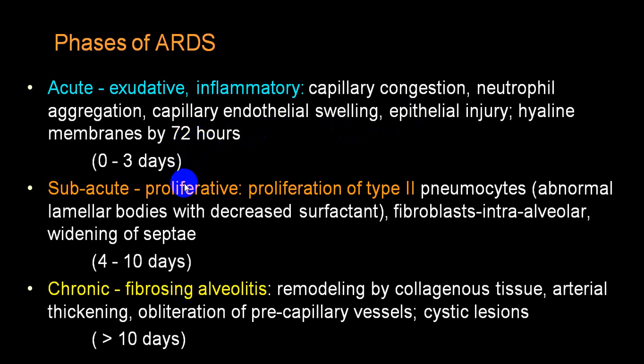As far as the proliferative stage is concerned, or what we call the subacute stage, now you get pneumocytes, abnormal laminar bodies, which decrease the surfactant. There is fibroblast formation, intra-alveolar widening of the septa, which lasts for 4 to 10 days. And then the person goes into what we call fibrosing alveolitis, or chronic fibrosing alveolitis, meaning there is a remodeling of the collagen tissue, arterial thickening, obliteration of precapillary vessels, cystic lesions, etc., which starts after 10 days.